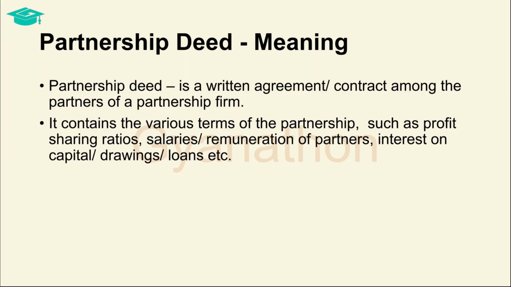and an evidential value. It contains various details like what is the profit sharing ratio, how much remuneration or salary are the partners entitled to, what is the rate of interest on capital, drawings, loans, etc., as well as other general details like names and addresses of partners, when did the partnership commence, what are the rules in relation to bank account operations, etc. Now let us see what is contained in this partnership deed.